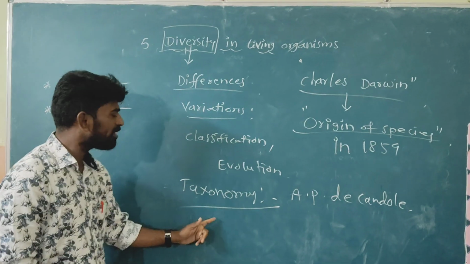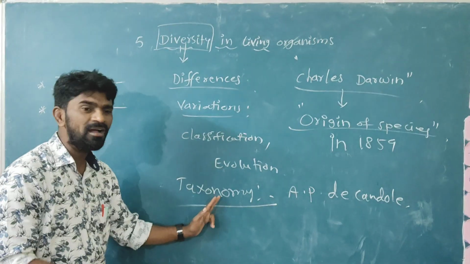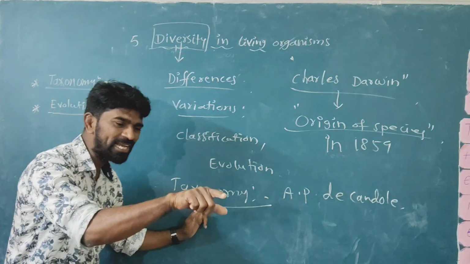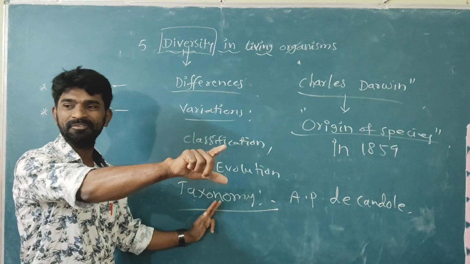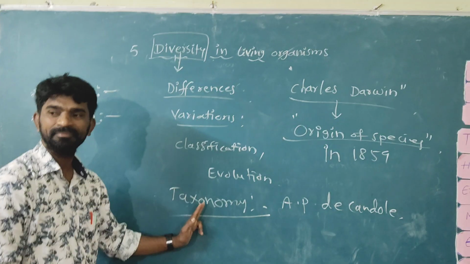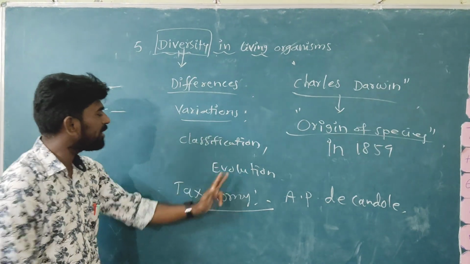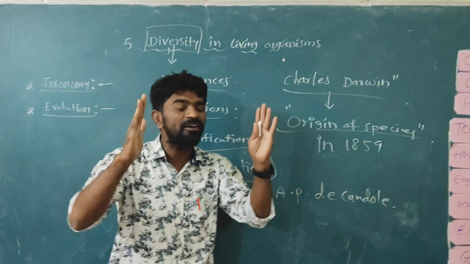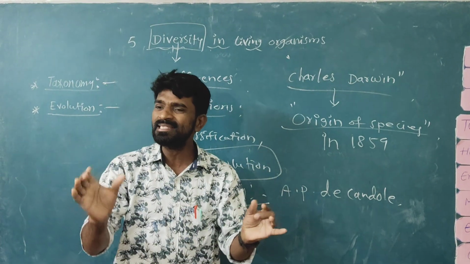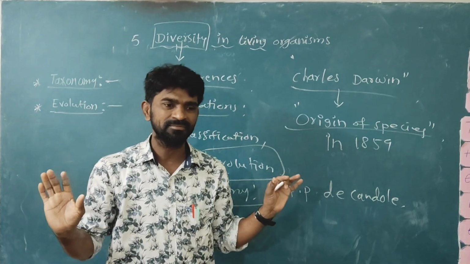The process of identification, nomenclature and classification is called taxonomy. The word taxonomy was introduced by A.P. de Candolle. Then what is evolution? Evolution means the process of acquiring changes.